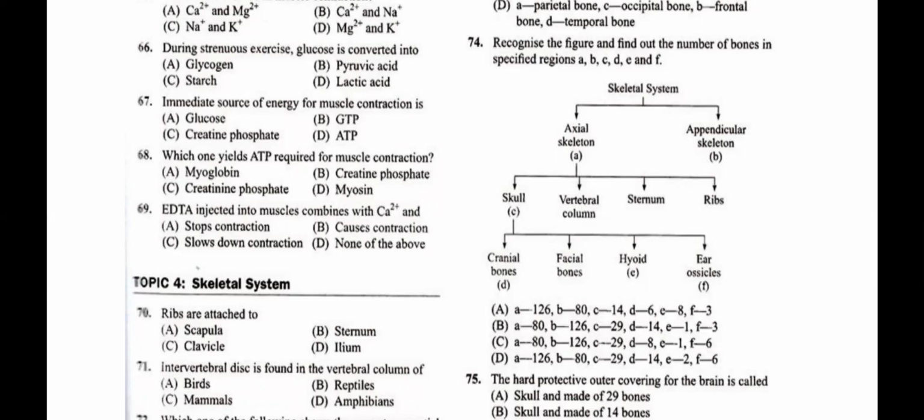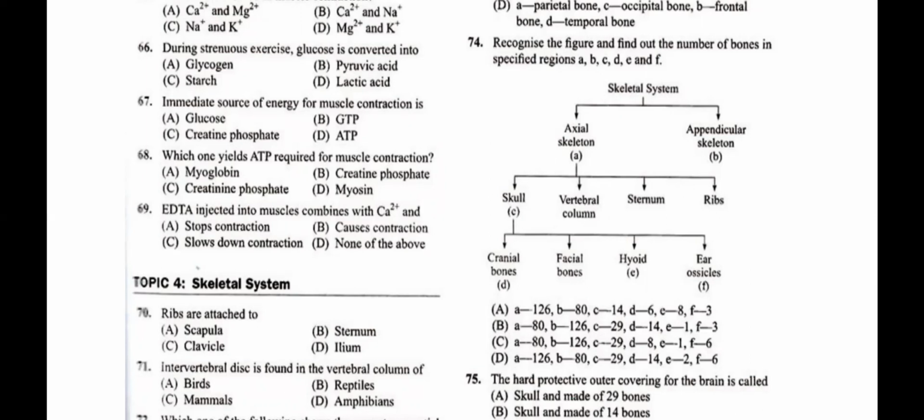What we have to find is, students, A is the axial skeleton. You know the total number of bones in the human body is 206, where axial is 80 and appendicular is 126. The axial skeleton includes the skull and vertebral column, a total of 80 bones. Then in the appendicular skeleton, a total of 126 bones.